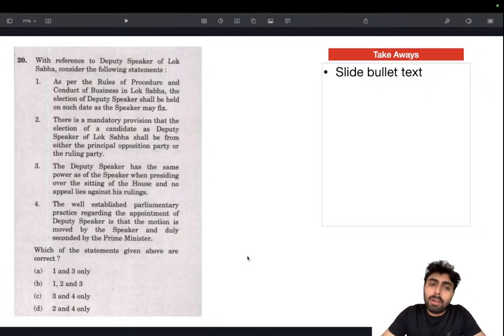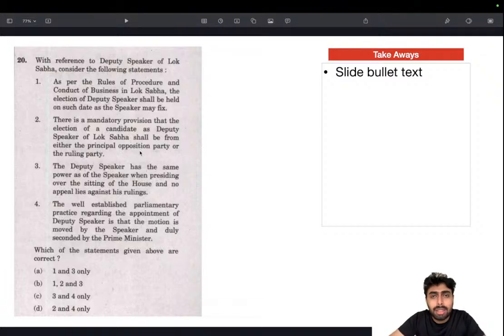Here, some level of logic is applicable. First of all, is there a mandatory provision that the selection of the Deputy Speaker of Lok Sabha shall be from either the principal ruling party or opposition party? There is no mandatory provision. Basically, they are electing a speaker amongst themselves, and it mostly happens to be the one from the principal ruling party. And the convention, I think since 1999, is that the deputy speaker is from the opposition party.